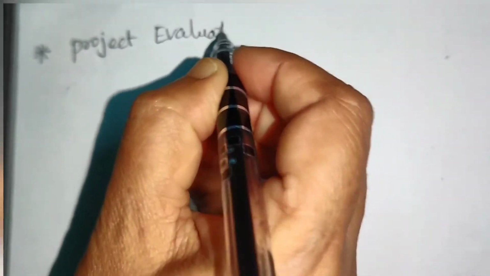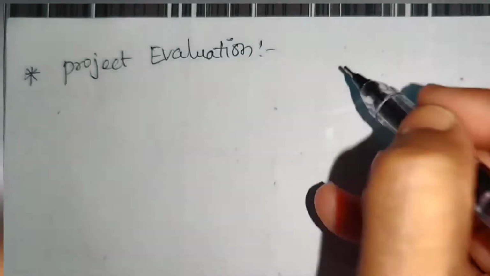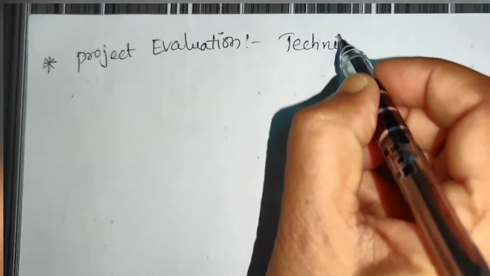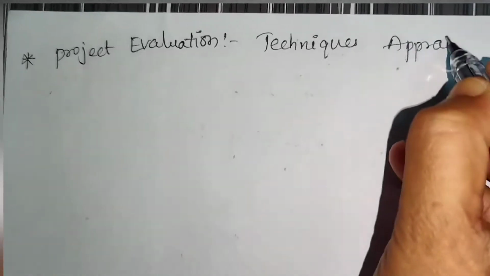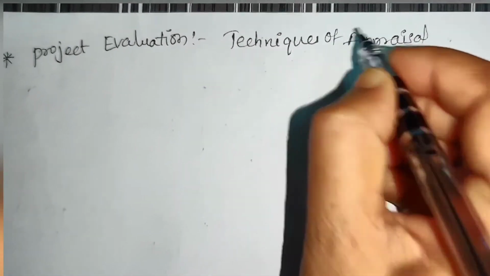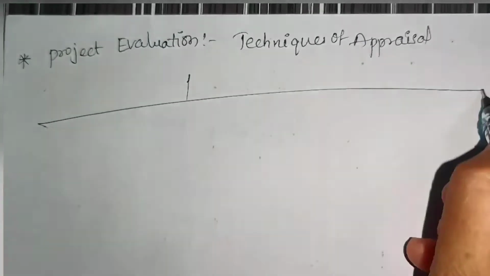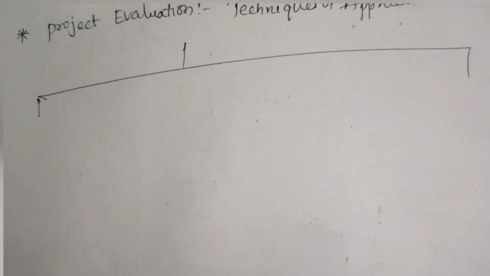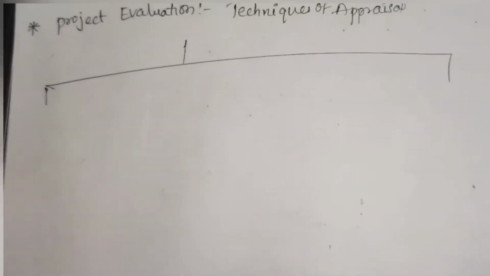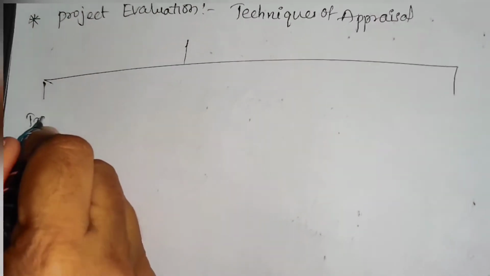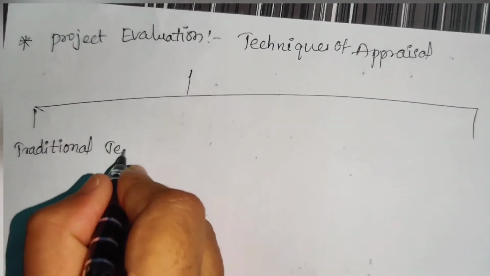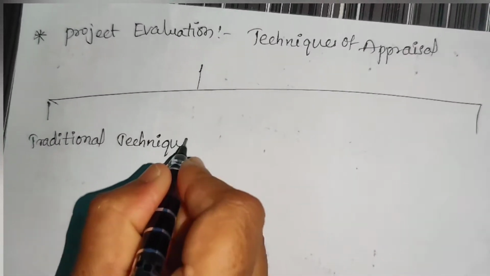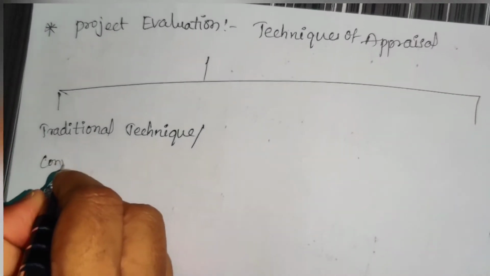In project evaluation, we discussed that the techniques that we are going to use are appraisal techniques. You have two evaluation techniques or capital budgeting techniques. The first one is traditional techniques or conventional techniques.